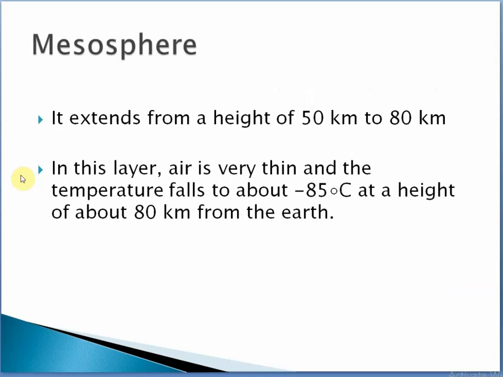So mesosphere extends from a height of 50 km to 80 km. That means from a height of 50 km to 80 km, you will find one more layer of the atmosphere, that is mesosphere. In this layer, air is very thin and the temperature falls to about minus 85 degrees Celsius at a height of about 80 km from the earth. The air is very thin. That means it is not at all suitable for us